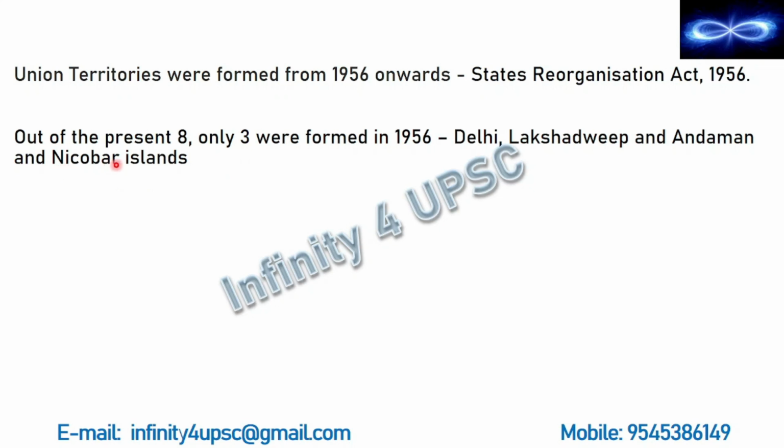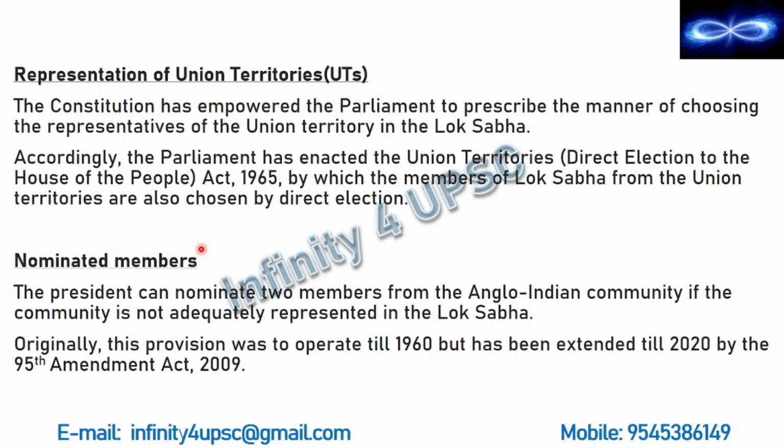Why? What is the reason? Because the population is very small even today. So we can imagine the scenario in 1956, the population would be extremely less. So that is the reason these 2 union territories never had any sort of representation. Now coming back to this, so we are done with states, we are done with union territories.